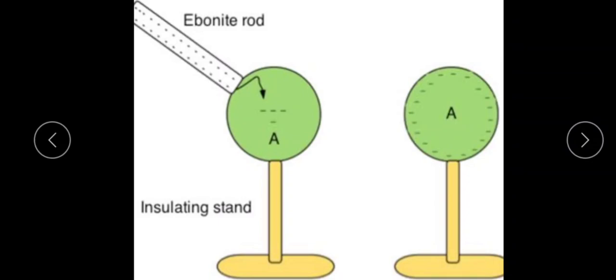When they are held at some distance, there is no flow of electric charges from one conductor to another conductor. See, these two conductors have different potentials.